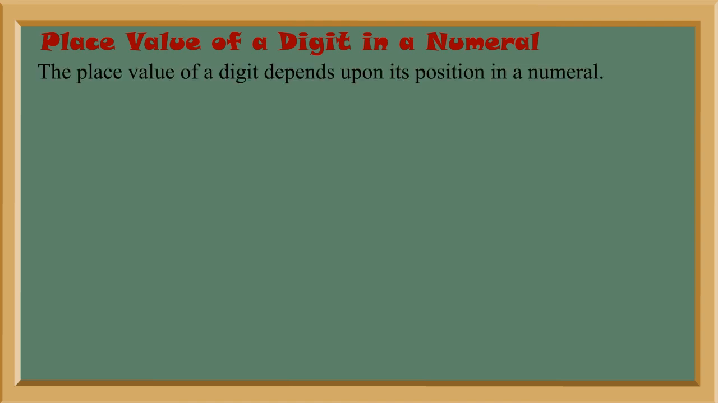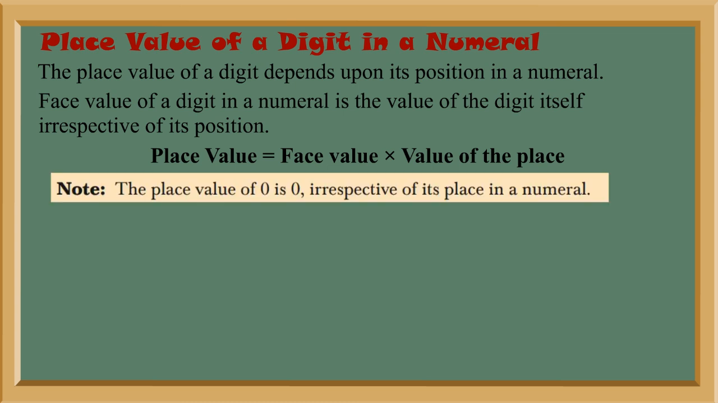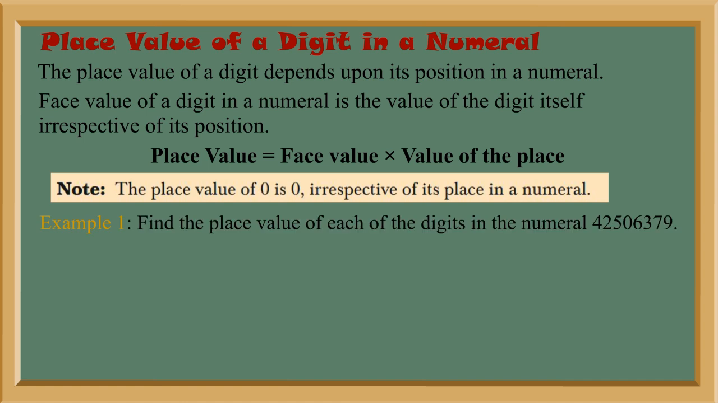The place value of a digit depends upon its position in a numeral. Face value of a digit in a numeral is the value of the digit itself irrespective of its position. Place value is equal to face value times value of the place. Note, the place value of 0 is 0, irrespective of its place in a numeral.